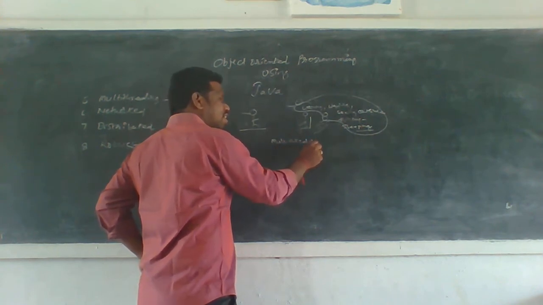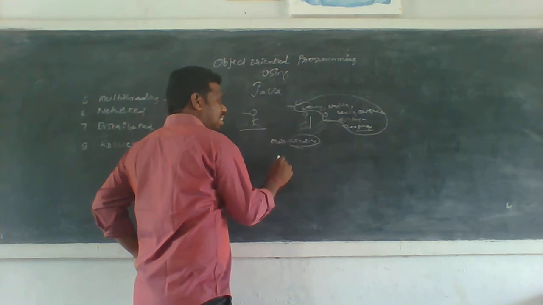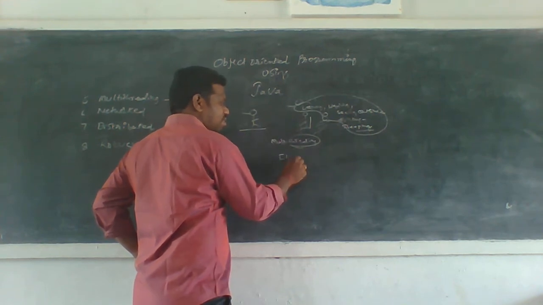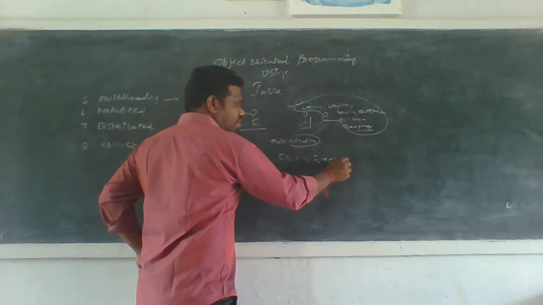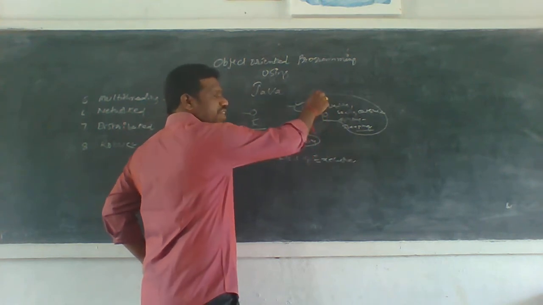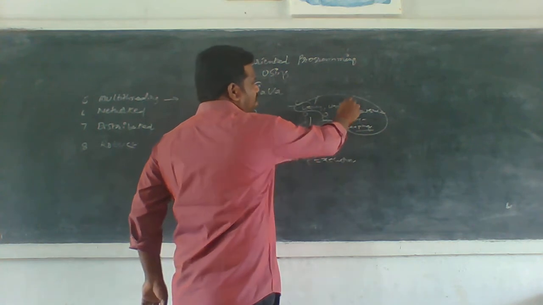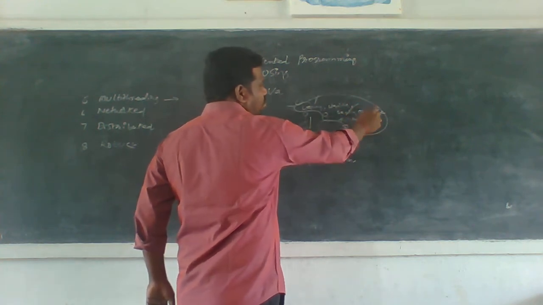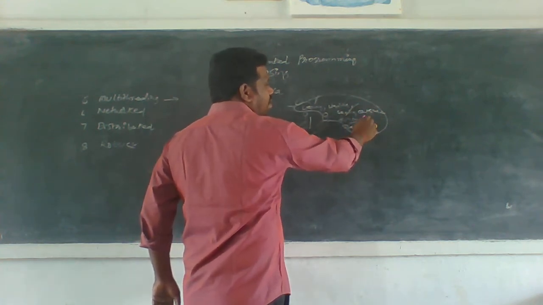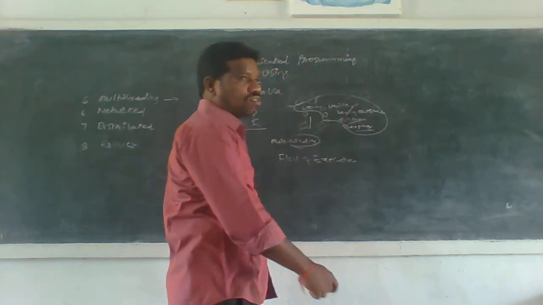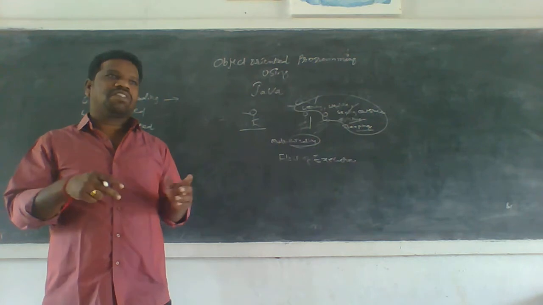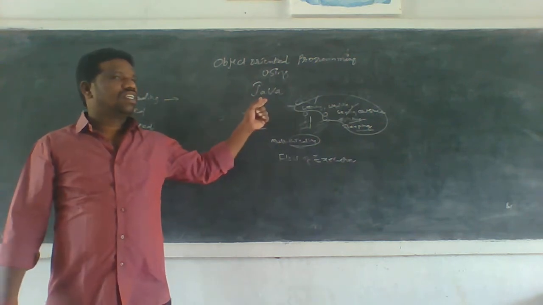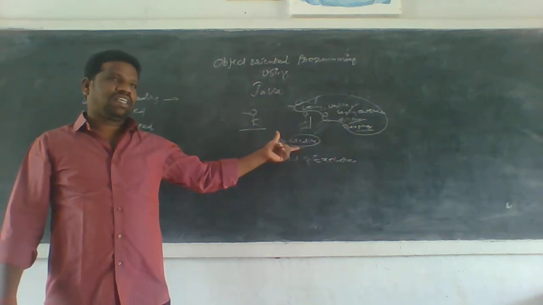Multi-threading. So here thread means what? Thread is a flow of execution. Execution means what? Listening is one execution, writing is one execution, seeing is one execution, thinking is one execution, sleeping is one execution. All these executions are executed at the same time. That is called multi-threading. So Java executes multi-threading.